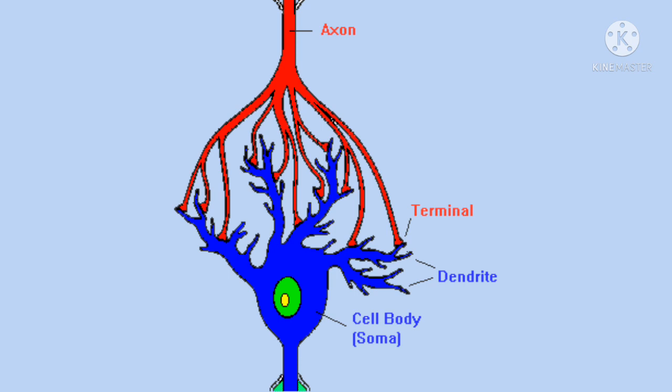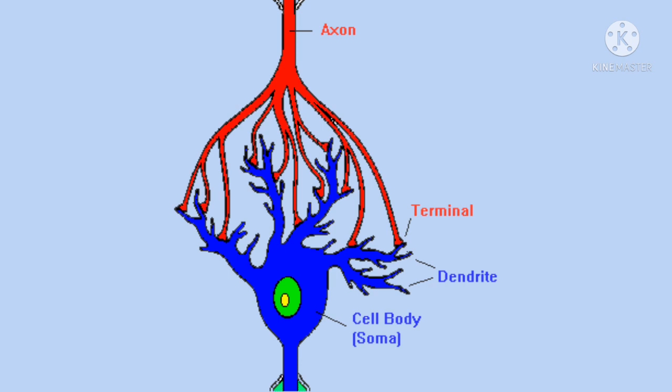At that time, it releases a chemical substance, known as neurotransmitters, from the synaptic nerve. Clear?